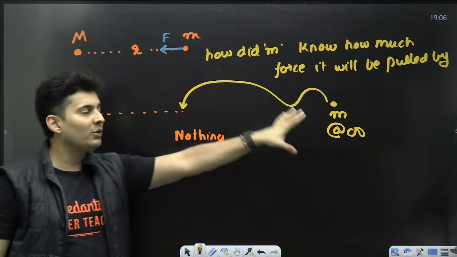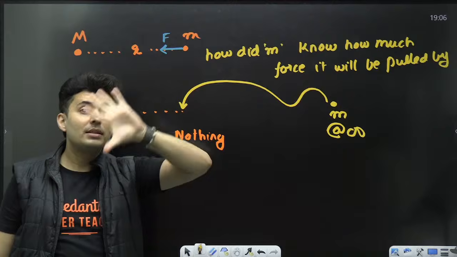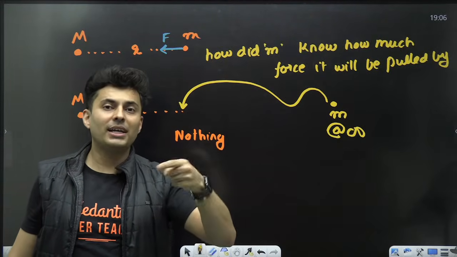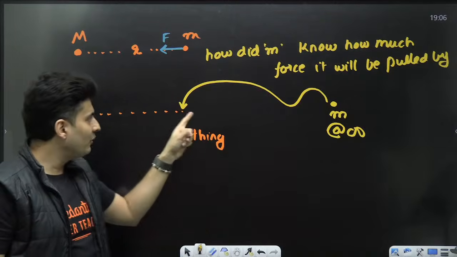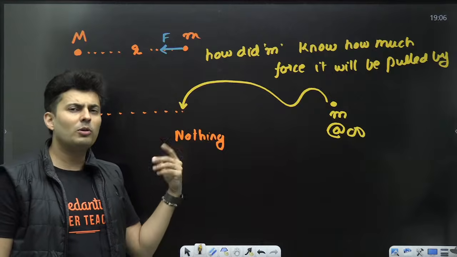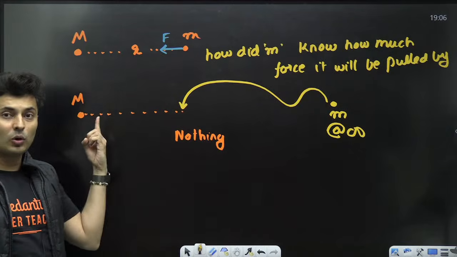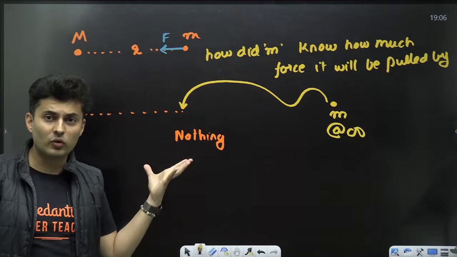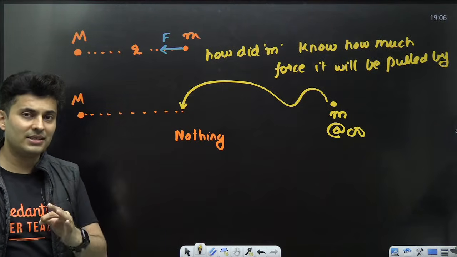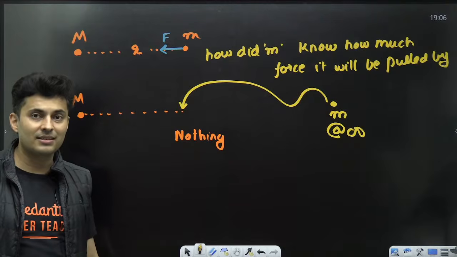That means even before this mass was present over here, there was something else which was present, which was not a force but a kind of information, that if you stand over here, you will be pulled by this force. If you stand here, you will be pulled by maybe lesser force. If you stand close by, then you will be pulled by even more force. So there was some piece of information which was present even before that mass existed.